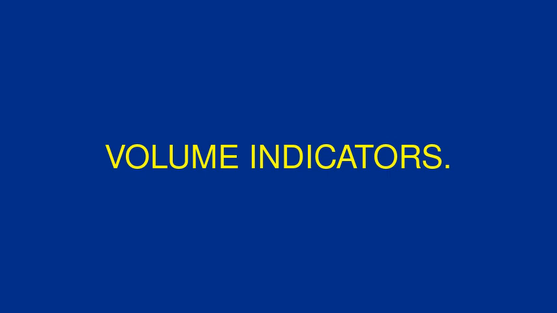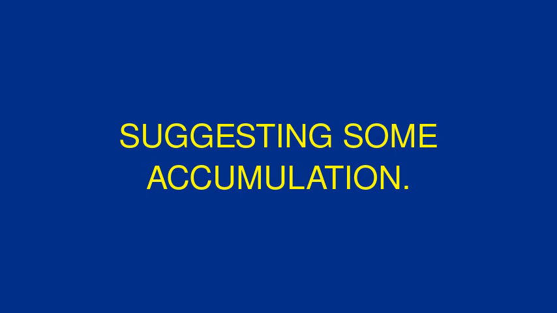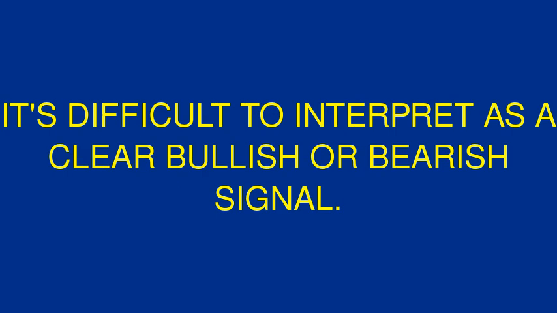Volume indicators. Chaikin oscillator at 2703864497766 is positive, suggesting some accumulation. OBV at 250904793 is positive, but given extreme price movements, it's difficult to interpret as a clear bullish or bearish signal.